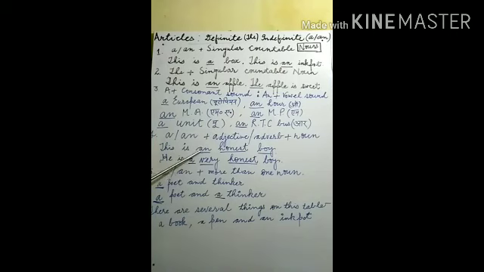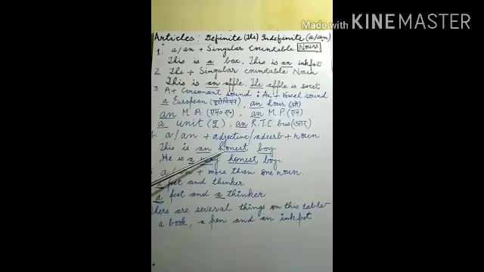Now how can we decide an is here? Because if you write in Hindi version, H will be silent here. It will be 'onest', not 'honest'. H is silent here. The pronunciation of this word is 'onest'. And O comes in the category of vowel. So an is applied here.